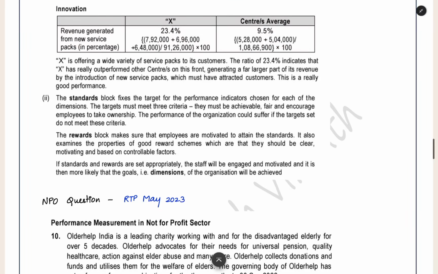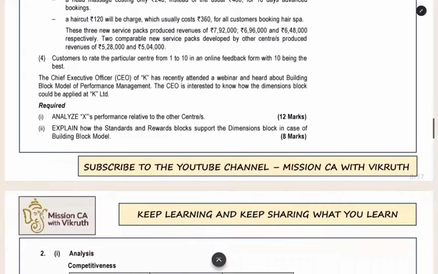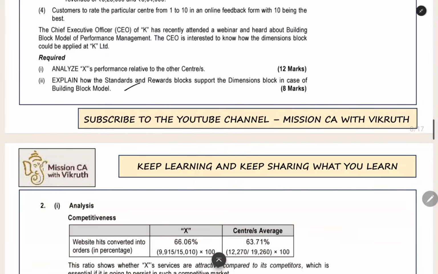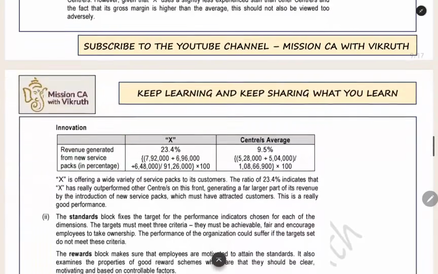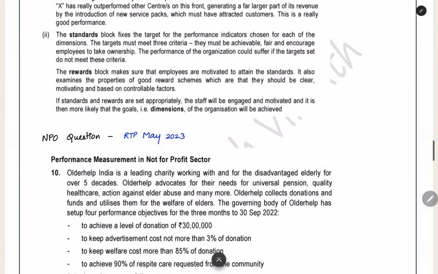Now the standards and rewards. The question we can see in the next subdivision: explain how the standards and reward block support the dimension block in the case of the building block model. How are the standards and rewards related to the performance dimension? That is what they are asking. The standards block is the target for the performance indicator. It should be achievable, fair. It should encourage the employees to take ownership. If the target is not as per the standards criteria, it will be bad for the company.